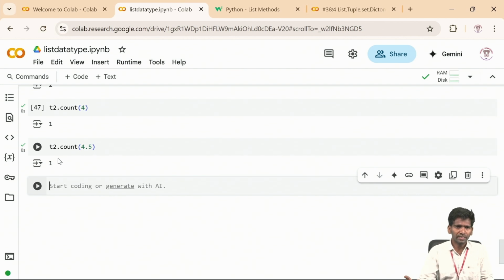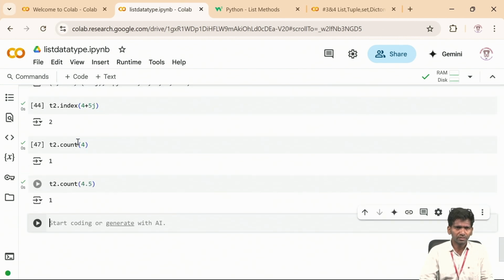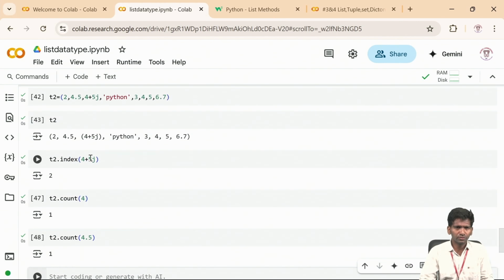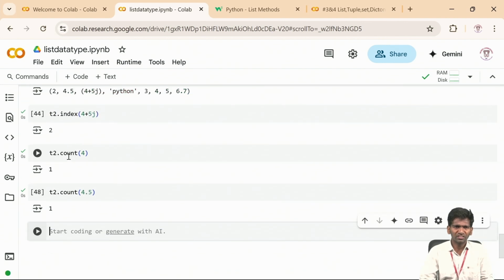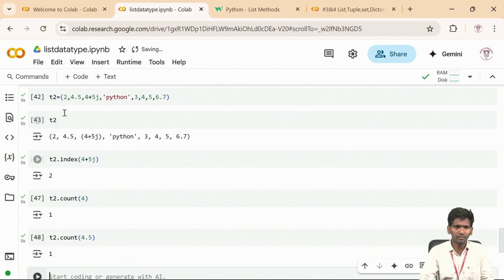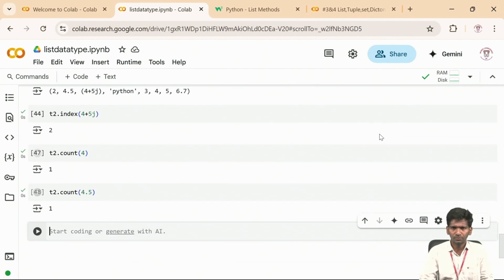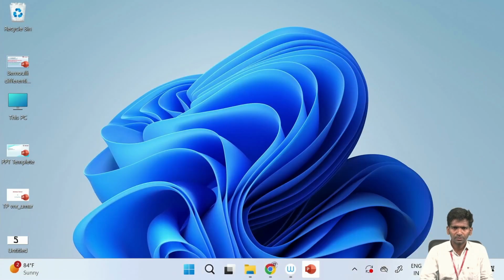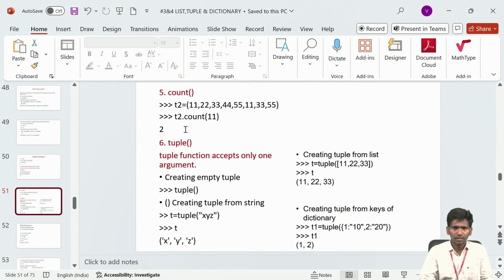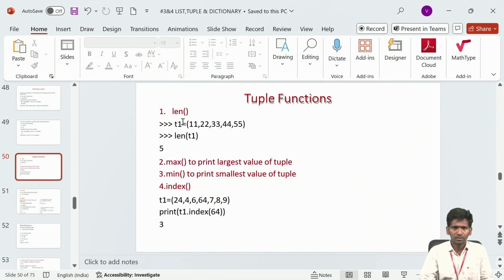So how many times an element is repeating, we can get by the count function. The index function gives the index of that particular element in the tuple. What other functions can we perform on tuple? Index, count, min, max, and we can perform length also.